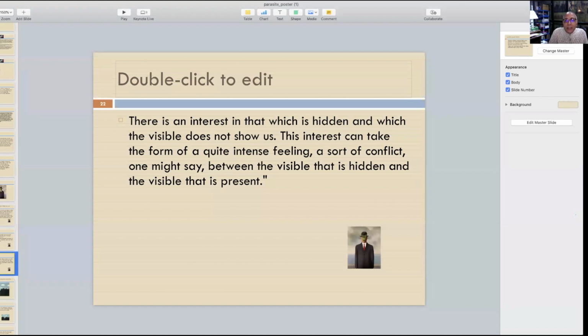So this interest can take the form of quite an intense feeling, a sort of conflict, one might say, between the visible that is hidden and the visible that is present. So there are two kinds of visible, one which is hidden and one which is present. So there is a kind of conflict. Conflict in the sense of something you are able to notice and something you are not able to notice.